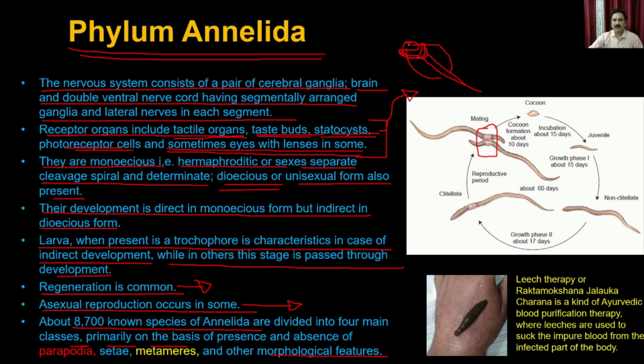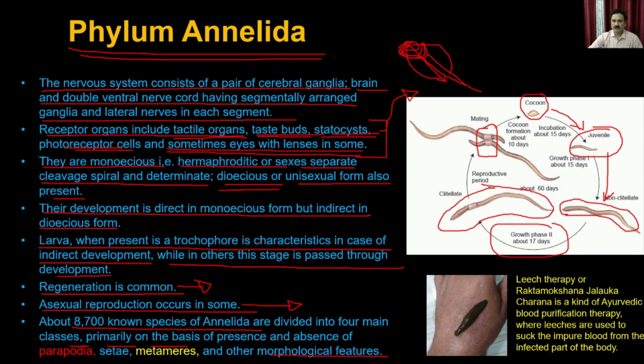If you count from the front, 13 segments gives you the ovaries, through which the male and female mate. Then they form a cocoon, and the cocoon goes through developmental stages, forming a juvenile earthworm. After 17 days, the juvenile gets converted into the adult form, and it is ready to participate in reproduction.